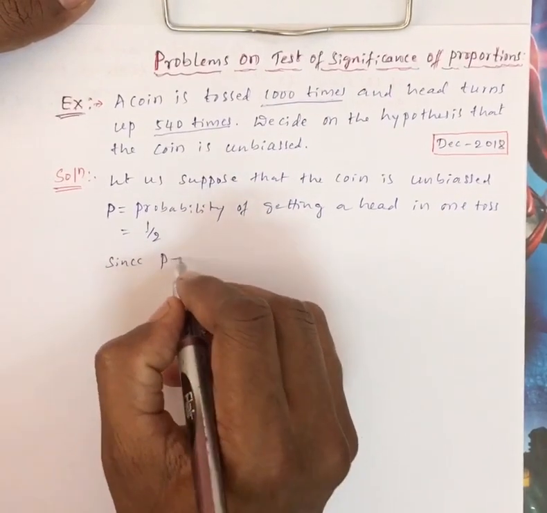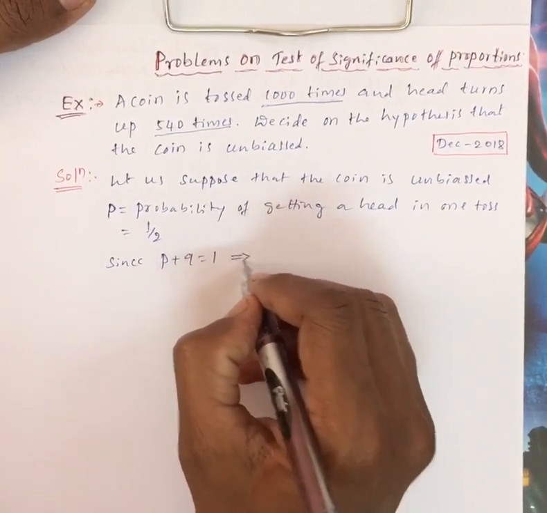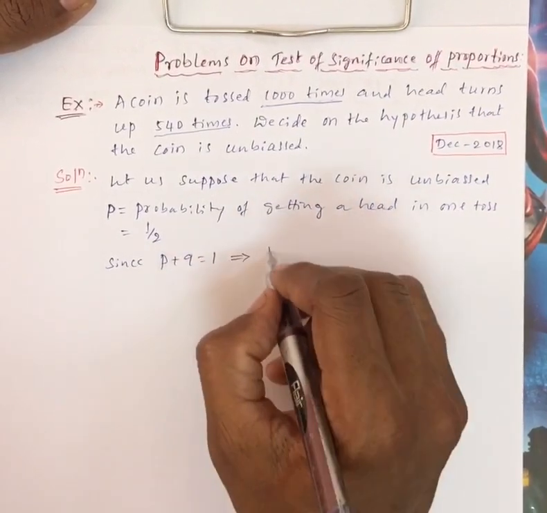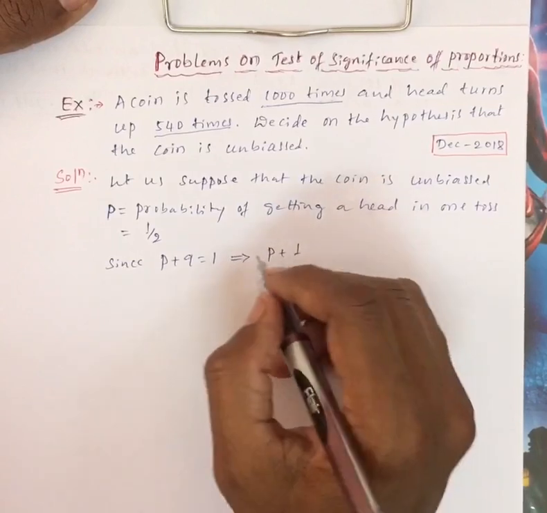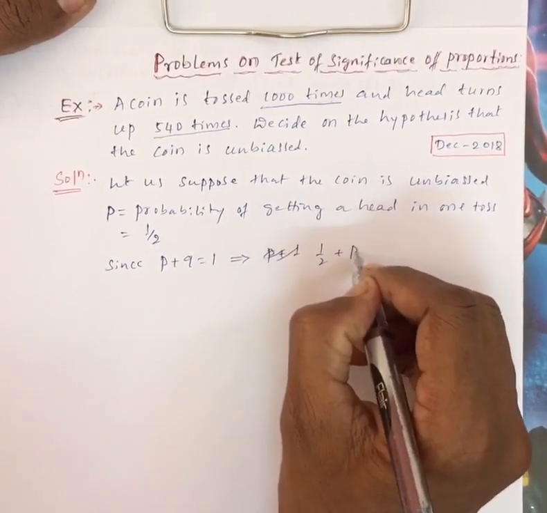Here we know that P plus Q equal to 1. We have the value of P as 1 by 2, so 1 by 2 plus Q equal to 1.